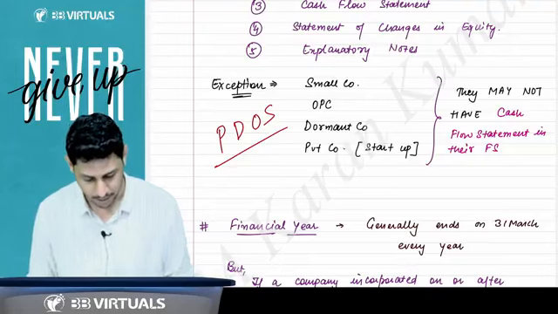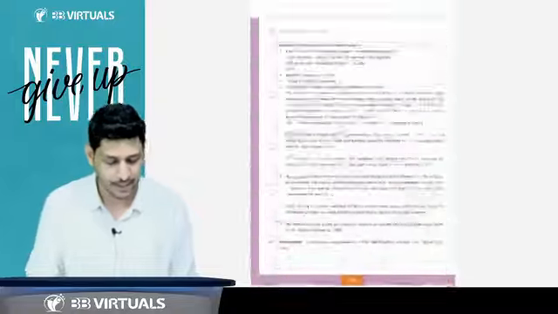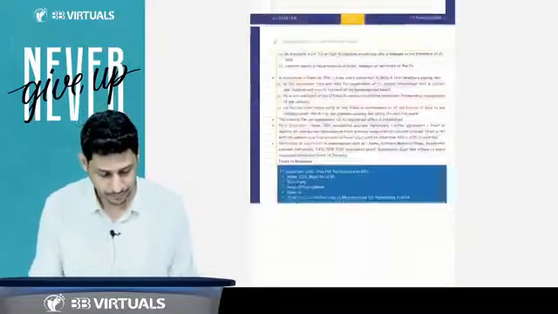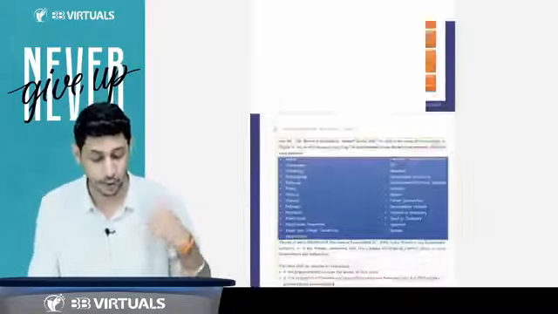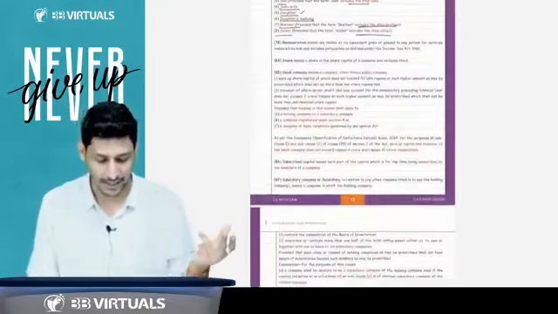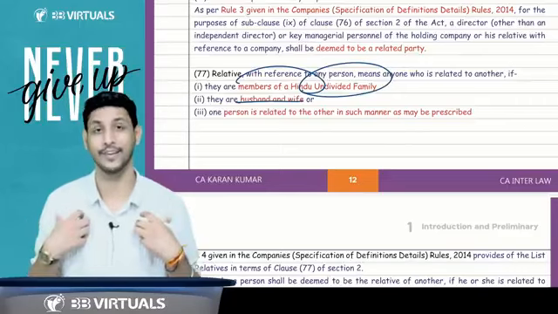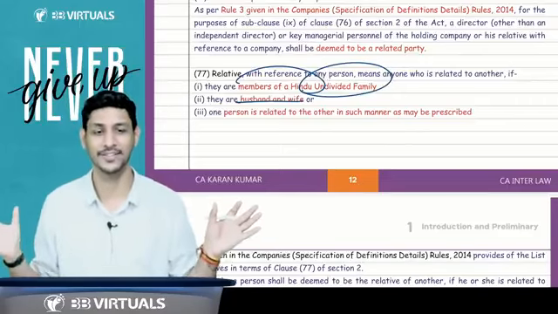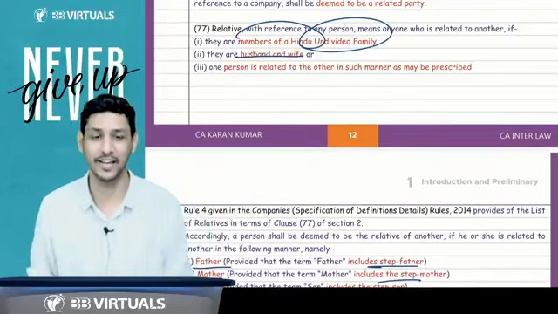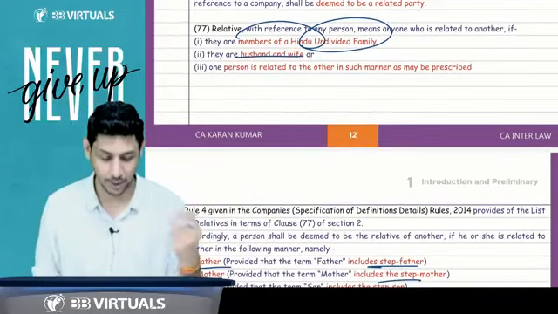That is the definition of relative. Who is considered as your relative? Because the relative definition is repeated again and again. So who is your relative? Sir, we know who our relatives are. But you have to understand that here the meaning of relative is a bit different.